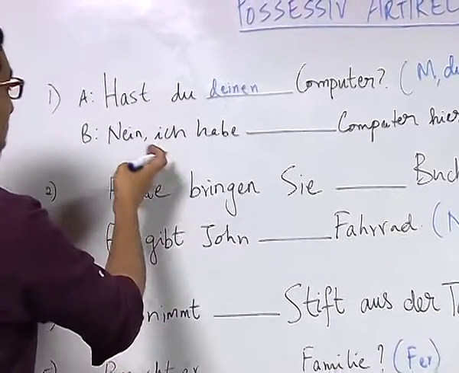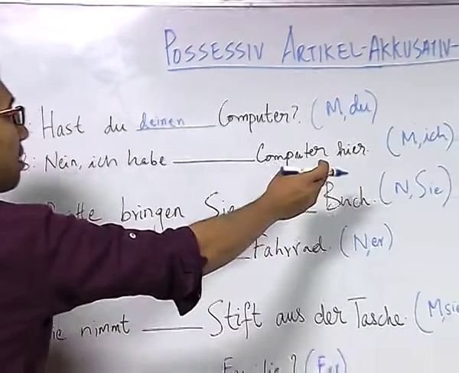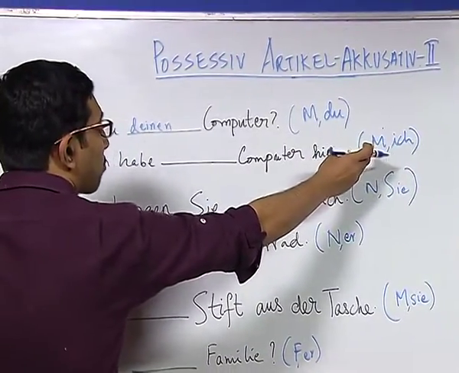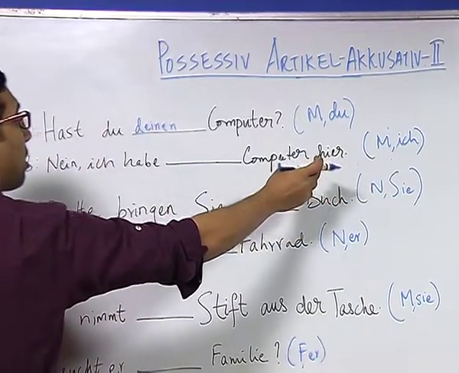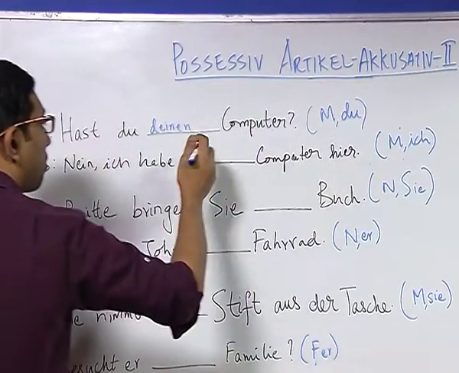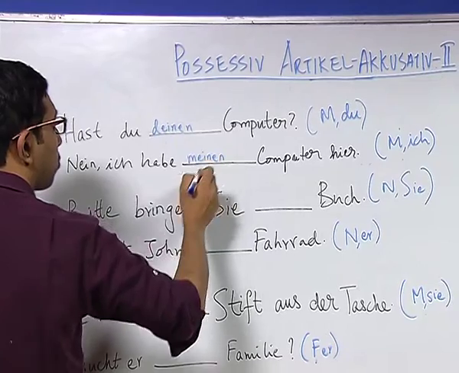Now, look at this sentence, nein, ich habe Computer here. So, here again we have M, which is for masculine gender, and the pronoun ich. So, we are supposed to make the possessive article which combines these two, which will be ich habe meinen Computer here.